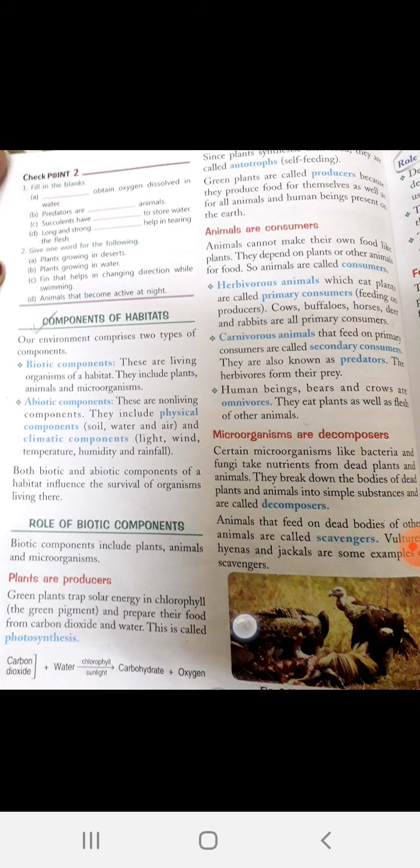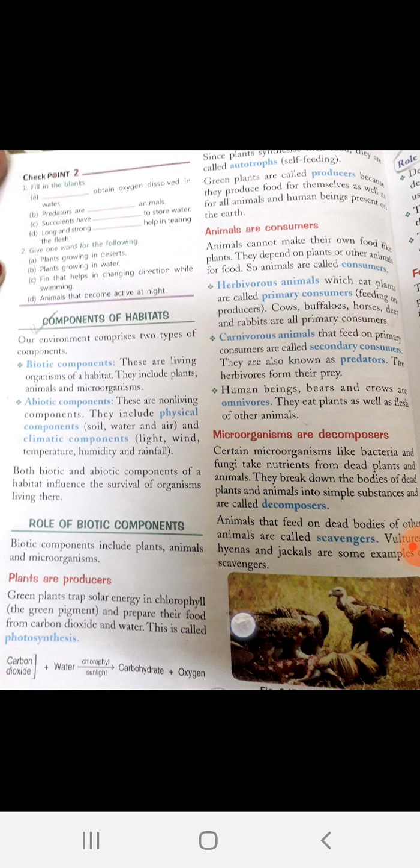As you all know, green plants prepare their own food with the help of sunlight, carbon dioxide, and water, and this process is known as photosynthesis. That food is utilized by animals, which are called consumers, because animals depend upon plants for food.